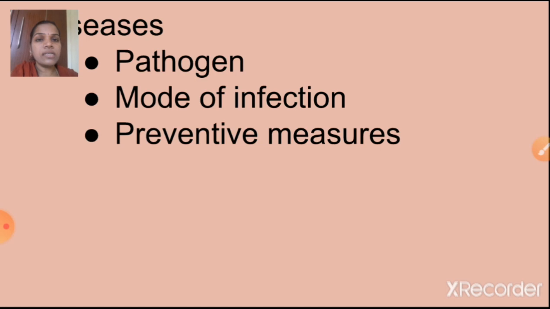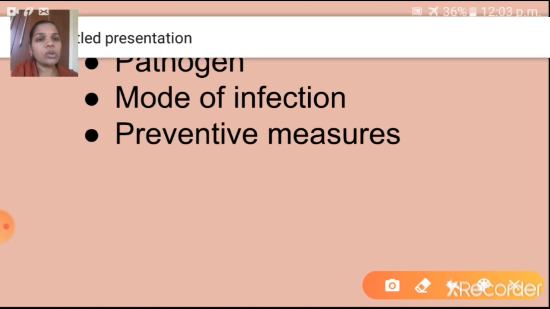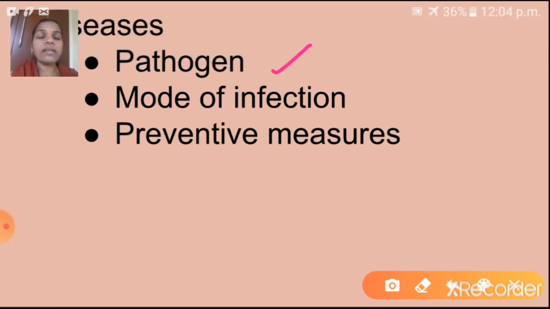So children, this session we are going to discuss some diseases. In those diseases, three things we are going to discuss. First one is what? Pathogen. Pathogen means the microorganism through which the disease will come. That is a pathogen. That means a pathogen is a microorganism that can cause diseases. It may be bacteria or virus or fungi or protozoa.